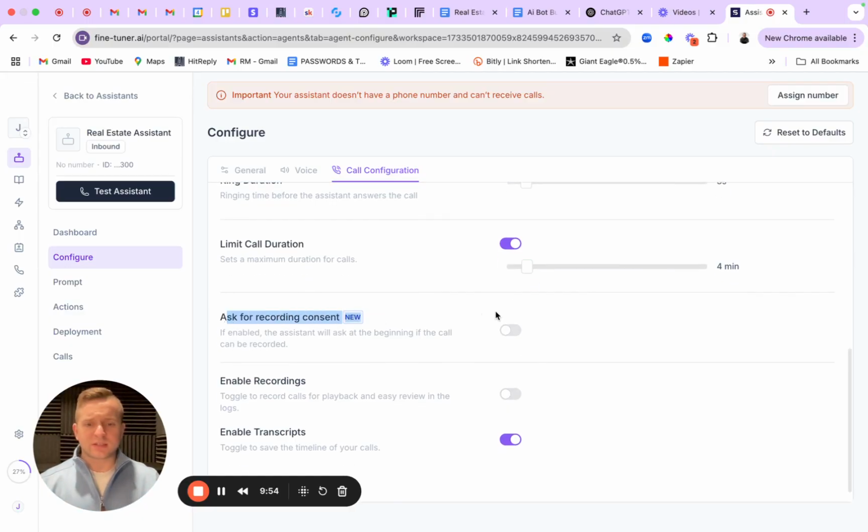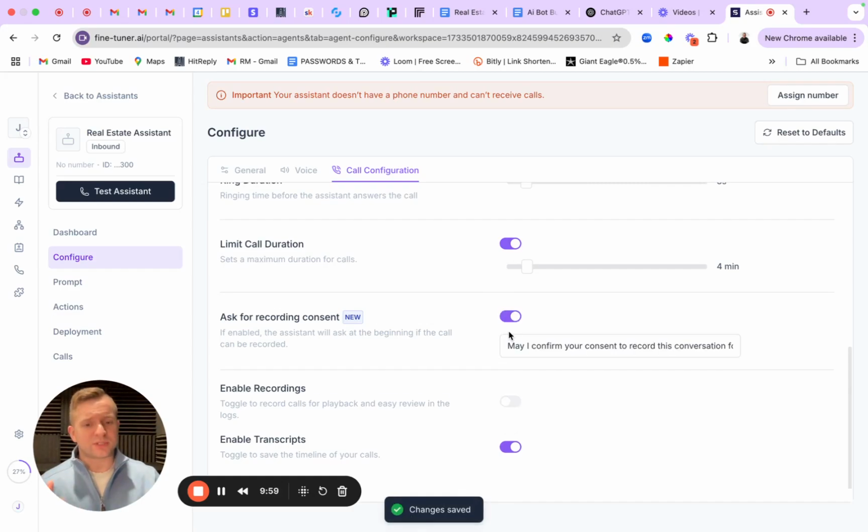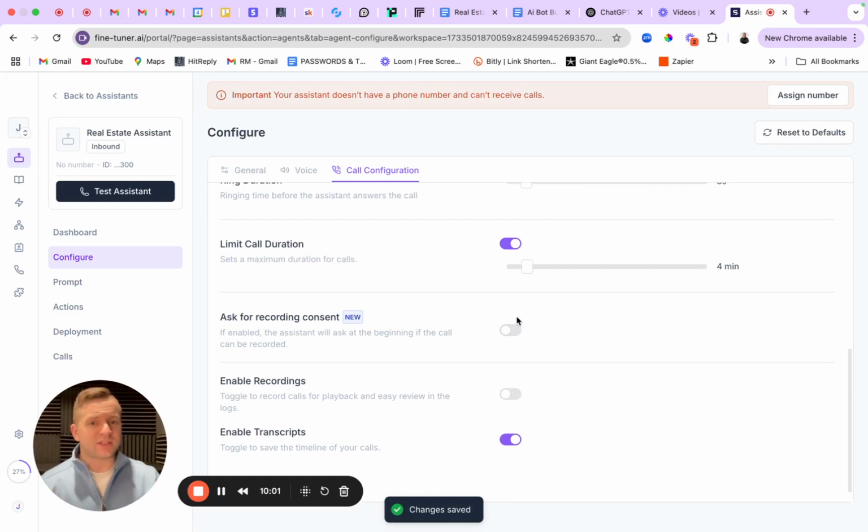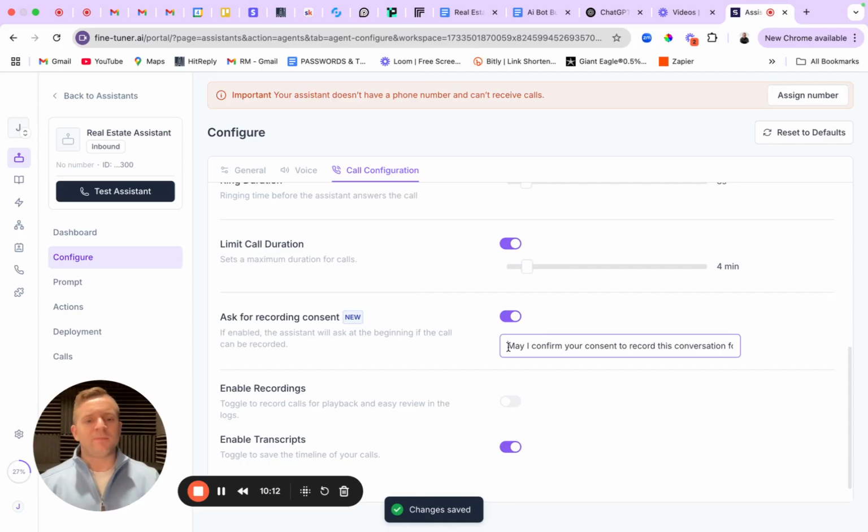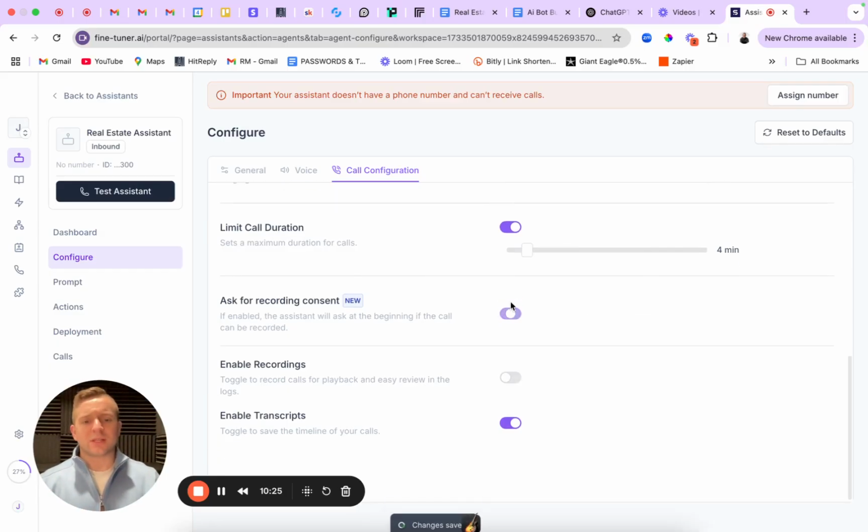After recording consent, you can do this. I usually will put this in the greeting versus switching this on. So I'll have this in the greeting: hey, thanks for calling, insert company name here. How can I help you today? By the way, this call is going to be recorded for quality assurance and training purposes, whatever else you want to put in there. If you want to use this, you can go ahead and just add whatever sentence you want here. So may I confirm consent? You could just say, do I have your permission to record today's call? Or just so you know, today's call is going to be recorded. Do I have your consent to go ahead and move forward with that? So I'll go ahead and leave this off.